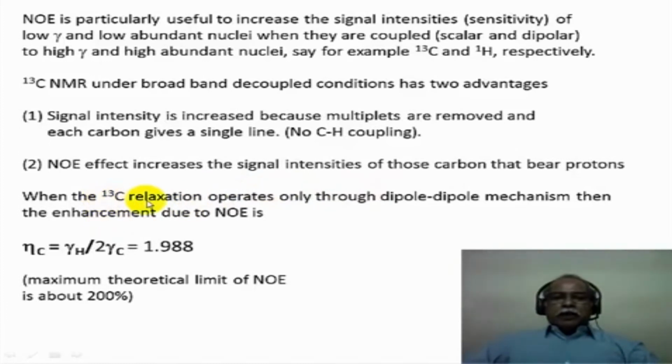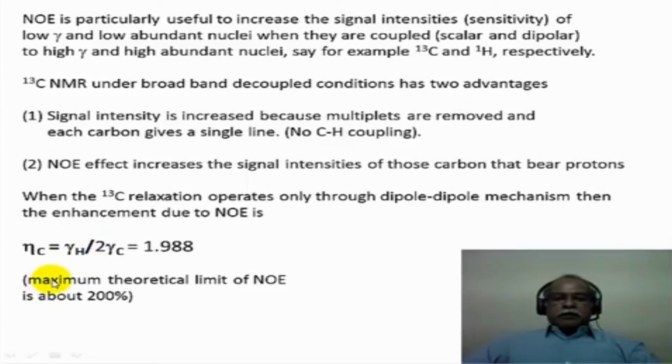When the carbon-13 relaxation operates only through the dipole-dipole mechanism, then the enhancement is given by this expression. In other words, the enhancement of the carbon signal intensity is equal to gamma of hydrogen divided by 2 times gamma of carbon, which works out to be 1.988, because gamma of carbon is one fourth of gamma of the hydrogen atom.